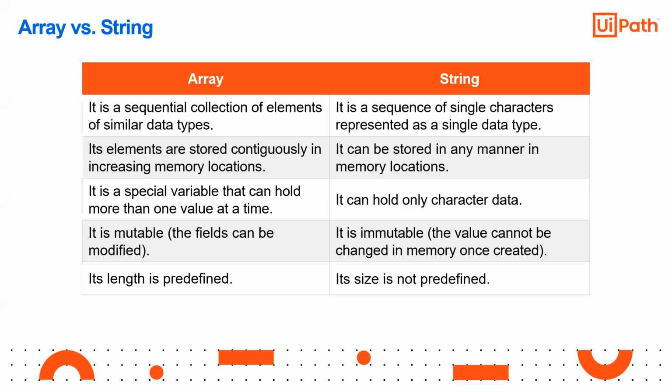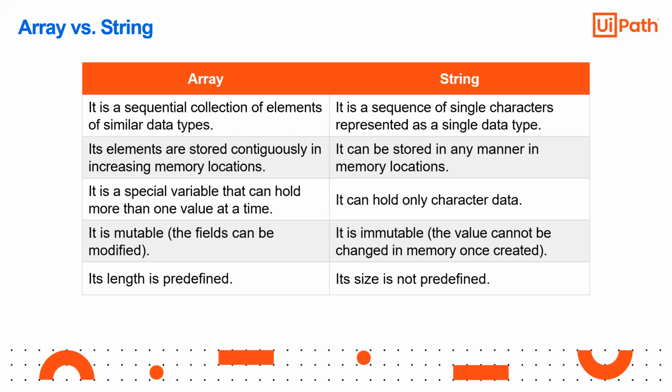Array is a special variable that can hold more than one value at a time, but string is only going to hold character data, right? So I can create an array of strings, but I cannot create a string of arrays, that is not possible. Or you can create an array of numbers, whereas string is only for character data or text data or letters, not numbers. Array is mutable, that means the fields can be modified, but string is immutable, so the value cannot be changed in memory once it is created, right?